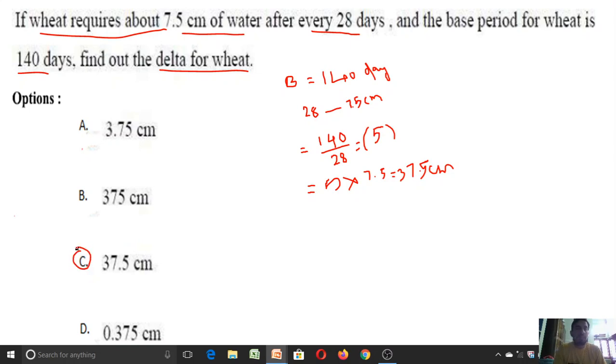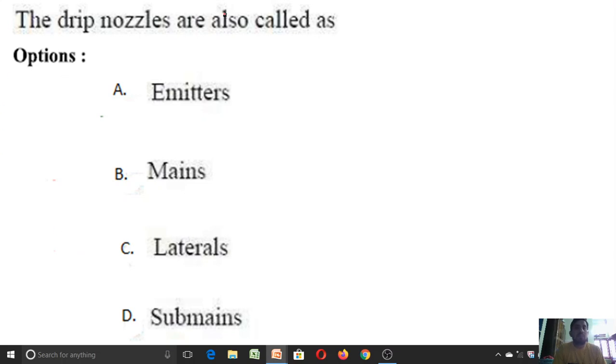Clear? So let us discuss one more question. The drip nozzles are also called as emitter, mains, laterals or submains. The drip nozzles are also called emitter, or the other thing we can call it is a dripper. Emitter or dripper. So option A is the correct answer for this question.